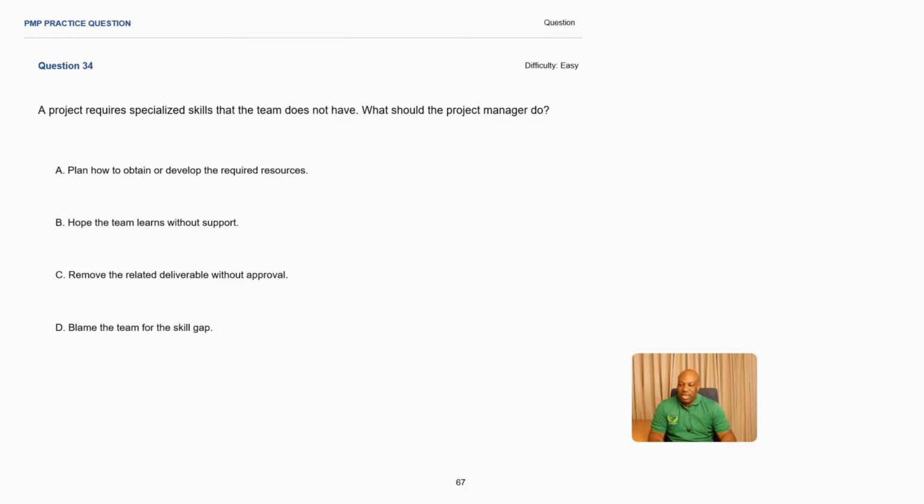Right, practice question number 34. A project requires specialized skills that the team does not have. What should the project manager do? Okay, we consider this to be easy. So what is our problem statement? A project requires specialized skills and the team does not have that specialized skill. So one of the mindsets is if you don't have the knowledge or the skills, you need to ask for help from the experts. All right, so let's go through the answers now.